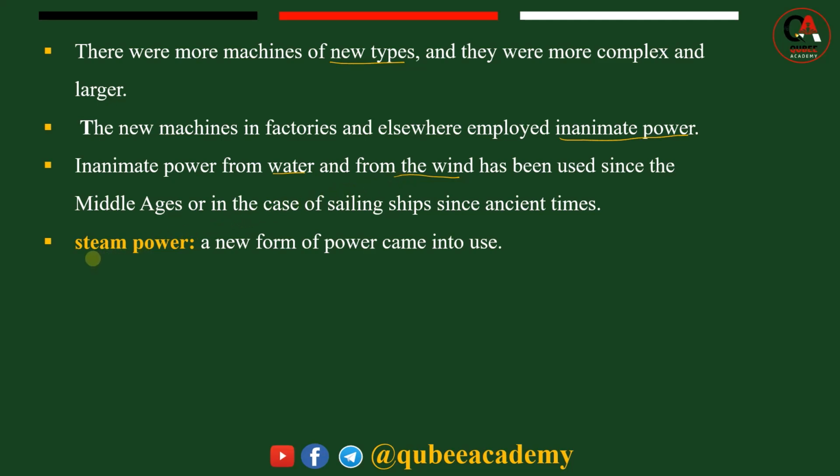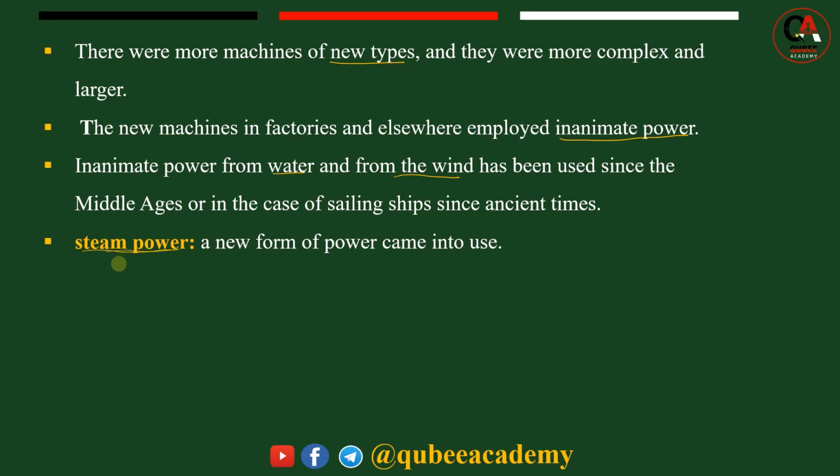Later on, steam power became a new form of power in factories. James Watt played a key role in the beginning of steam power. Steam power came into use, replacing wind and water as the source of power during the Industrial Revolution.